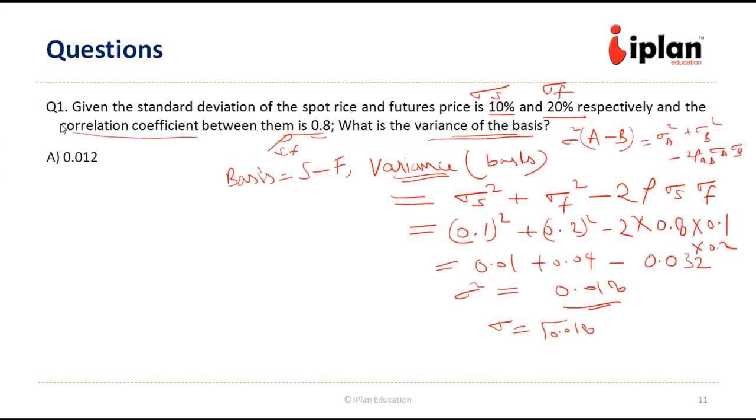Let us see the options. 0.012 is wrong. 0.018, yes, this is right. 0.13 is wrong. 0.1 is wrong. So we should be careful. We are not taking the square root. Otherwise it will come 0.13, which is C. But we are asked the variance of the basis, not the standard deviation. So B is the right option. Let us look at question number 2.